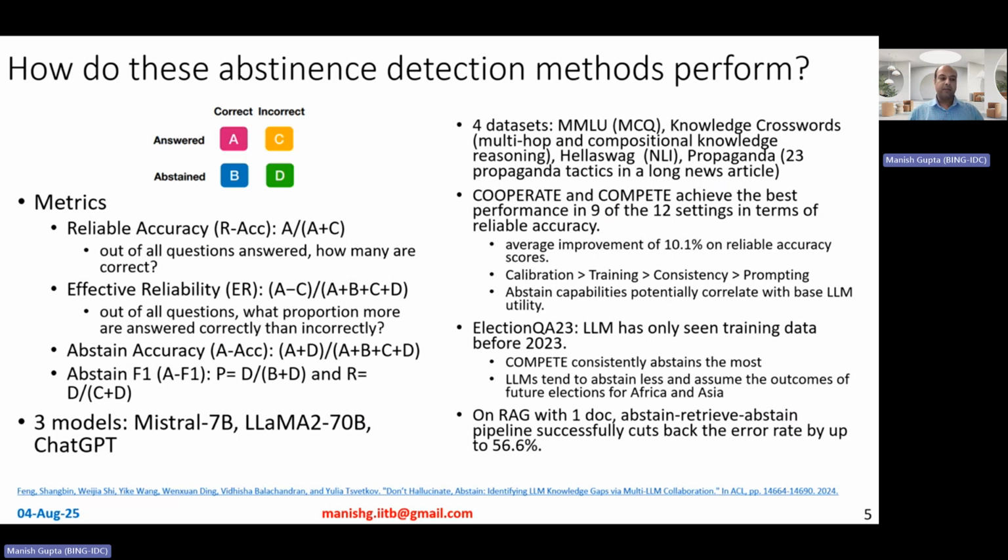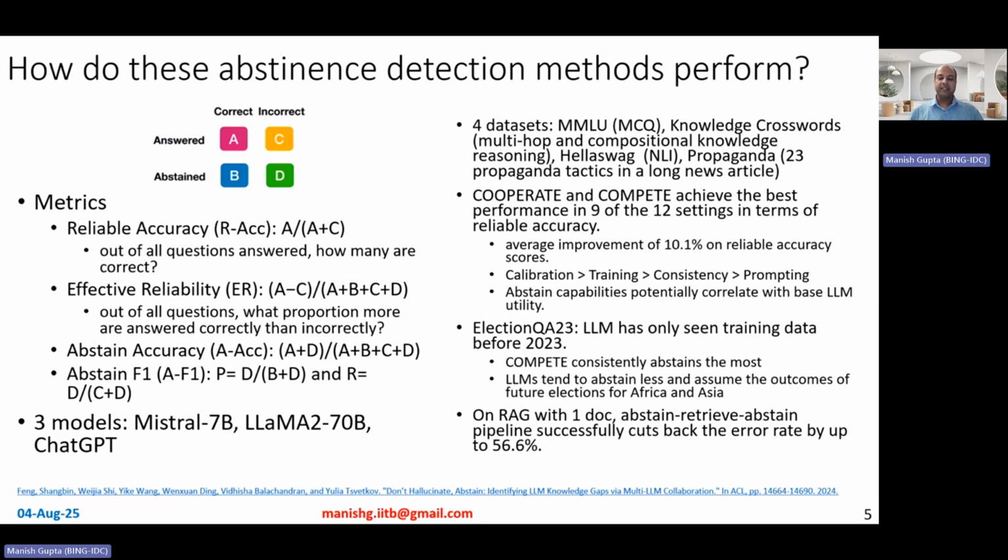Right. Now, they also perform retrieval augmented generation based abstinence detection. The model by itself may be hallucinating a lot. People basically say that if you do retrieval augmented generation, the hallucination reduces. How well does their abstinence detection method work when you are doing retrieval augmented generation? Now, when you do retrieval augmented generation, it does not mean that hallucination reduces to 0. So what they do is retrieval augmented generation with one document retrieved, and then they apply their method.